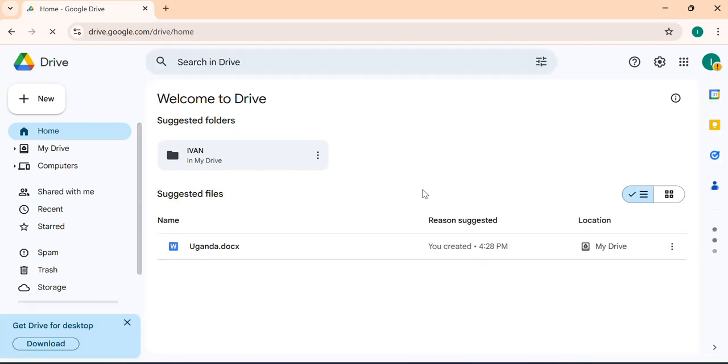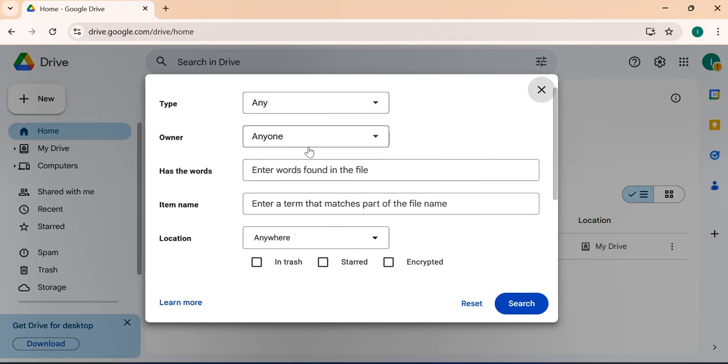So here is the interface of Google Drive. As you can see, it has very many features that we are going to get to know one by one. The first one I want us to start with is this search bar up here. This is where you are going to access your files. For example, if you store very many files, you'll easily access them by searching from here. You can search by name, you can search by category, maybe by when they were put, or the size.